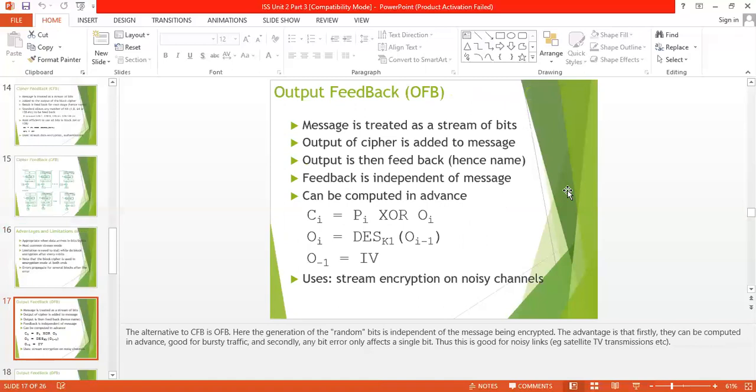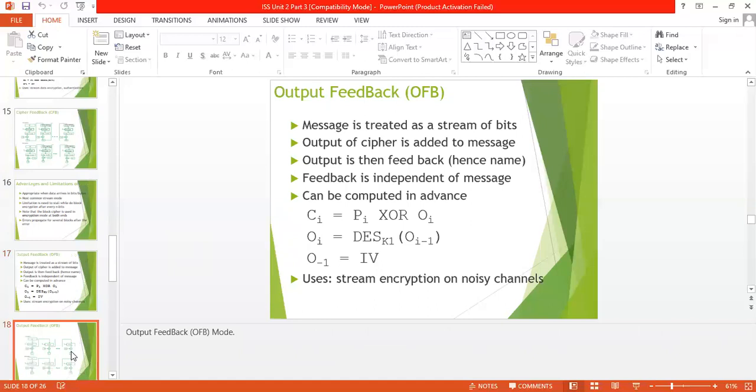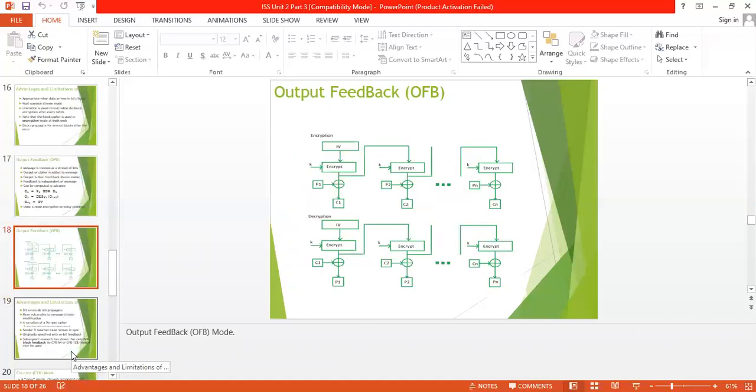Basically, output feedback mode follows nearly the same process as cipher feedback, except that it sends the encrypted output as feedback instead of the actual cipher, which is the XOR output. In this output feedback mode, all bits of the blocks are sent instead of sending selected s bits. The output feedback mode of block cipher holds great resistance towards bit transmission error. It also decreases the dependency or relationship of cipher and plain text.